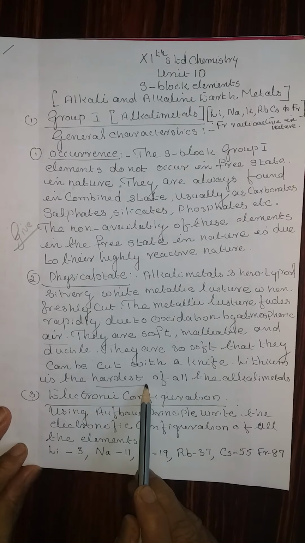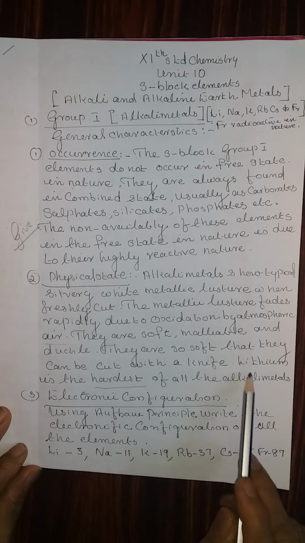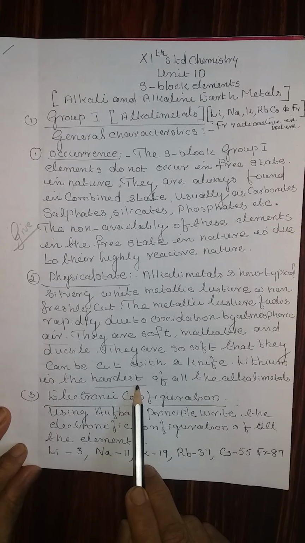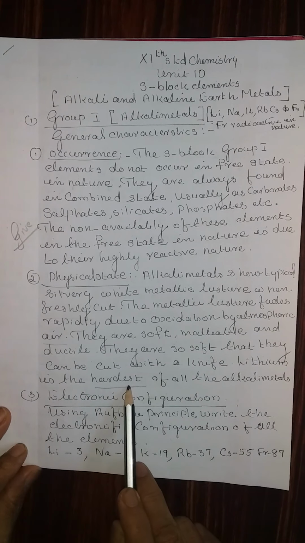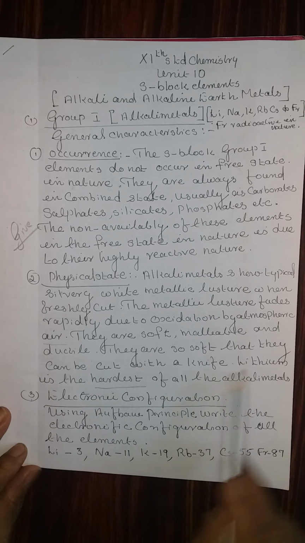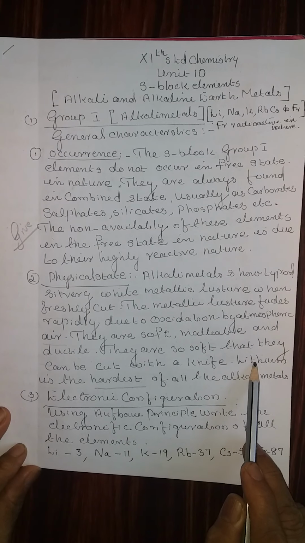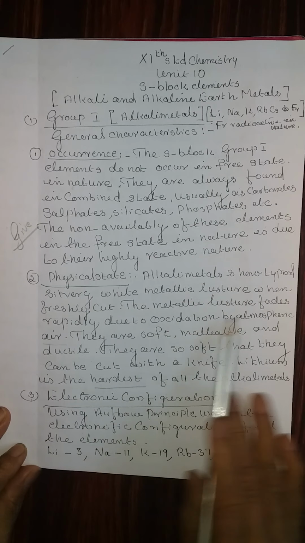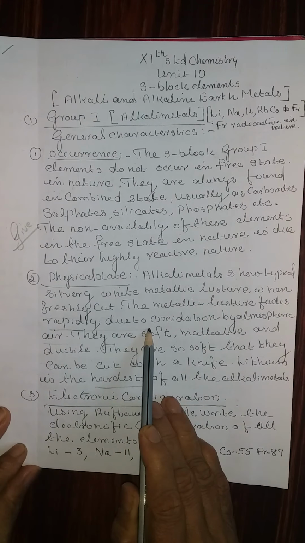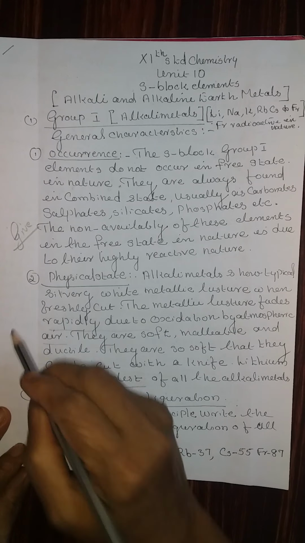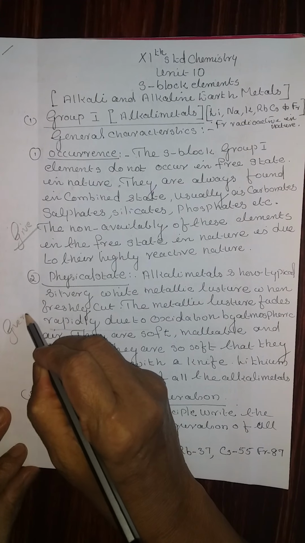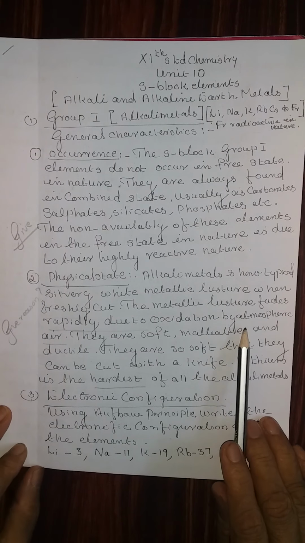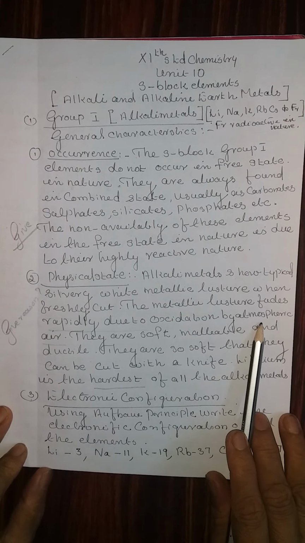Fill in the blank question: in group 1, which one is the hardest alkali metal? Or a match the following question: the names of elements can be given on one side, and which is the hardest element in group 1. Another thing is why alkali metals fade rapidly when exposed to air. Give reason question: when alkali metals are exposed to air, why does the silvery white color fade?